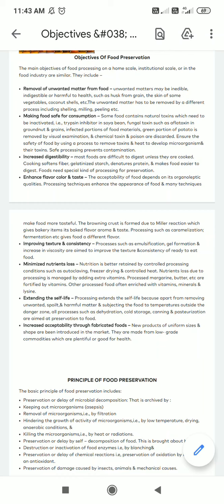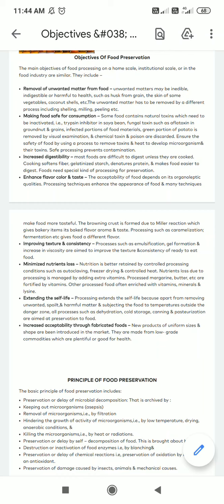Now to ensure the safety of one's consumption, we have to remove the natural toxins. Now these natural toxins can be dangerous for human health, that is why we have to remove these natural toxins. Now how can we remove the natural toxins? First thing, it is difficult to remove the natural toxins from the food, so we can go for the inactivation of these toxins. Now how we can do the inactivation of toxins? Inactivation of toxins can be done by different environmental conditions.